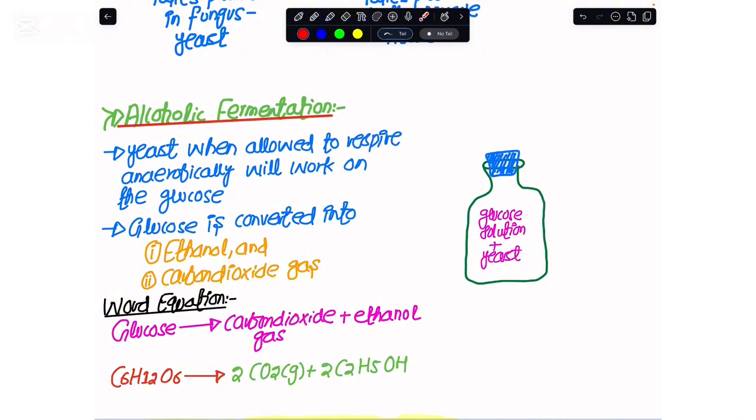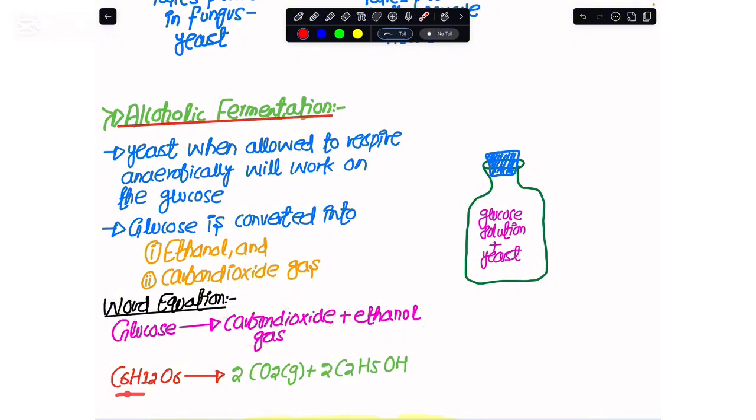So, when this yeast is allowed to respire anaerobically, it acts on the glucose, and the glucose is not converted into carbon dioxide, water, and energy, but rather into ethanol and carbon dioxide gas. Again, some amount of energy would also be released. In the word equation, we have glucose being converted into carbon dioxide and ethanol.